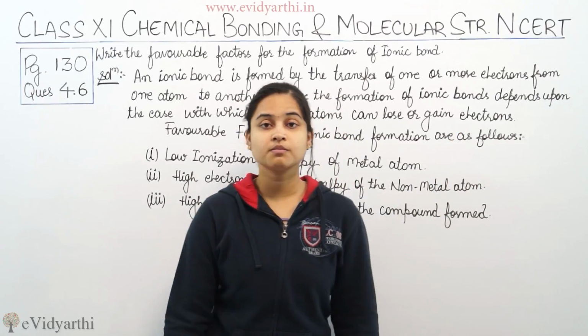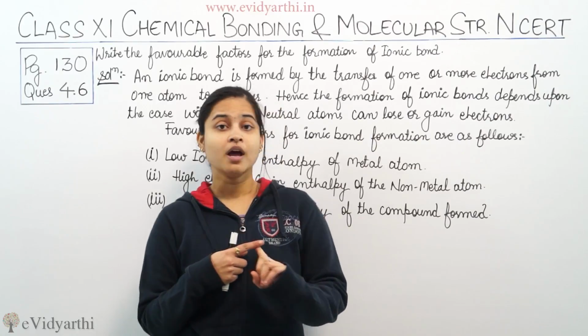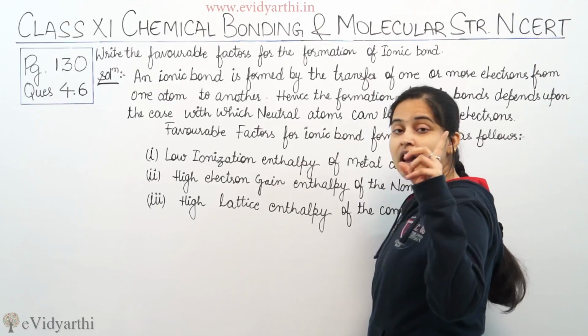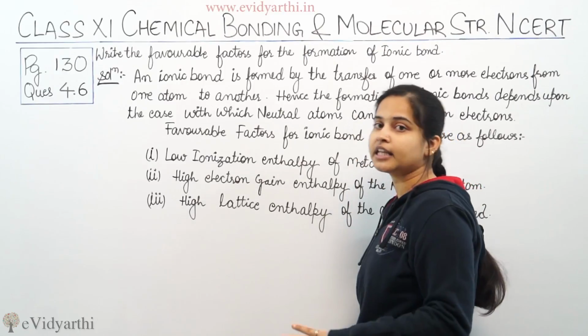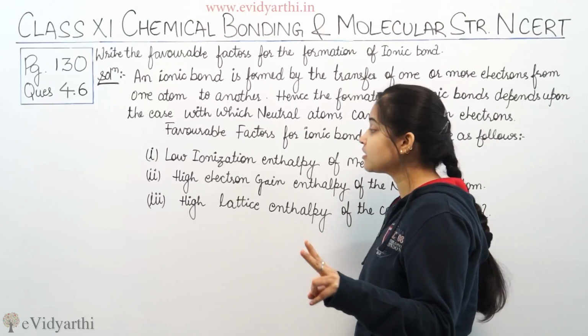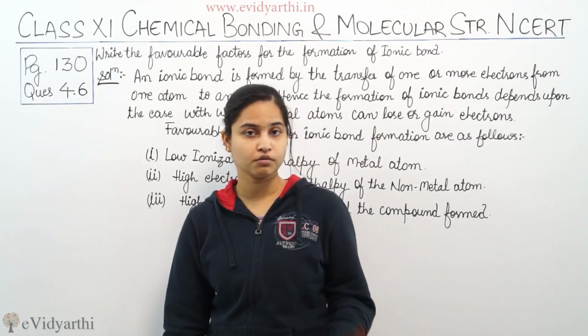Fine. So please do remember these three favorable conditions. Number one, low ionization enthalpy of the metal atom; number two, high electron gain enthalpy of the non-metal atom; and third, high lattice enthalpy of the compound so formed.